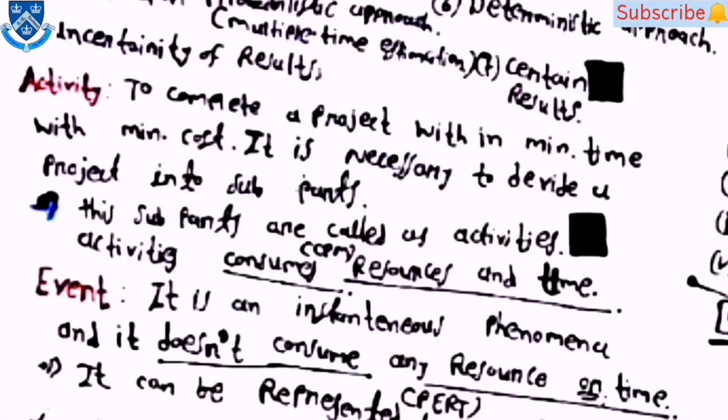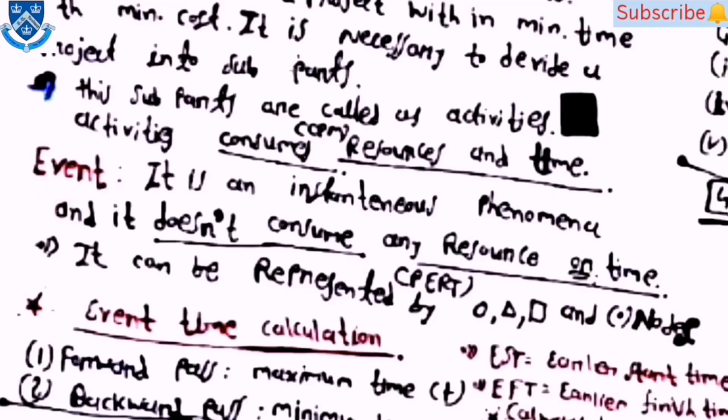Now there are definitions for activity and event. First one is activity. It is used to complete a project within minimum time with minimum cost. It is necessary to divide a project into subparts. These subparts are called activities, and activities consume resources and time. Then event. It is an instantaneous phenomenon, and it doesn't consume any resource or time. It can be represented by various symbols like circle, triangle, operation, and nodes.